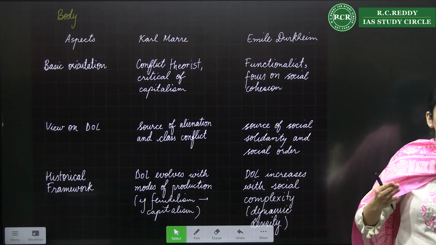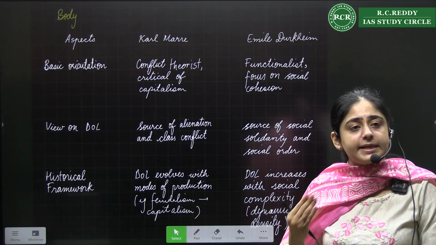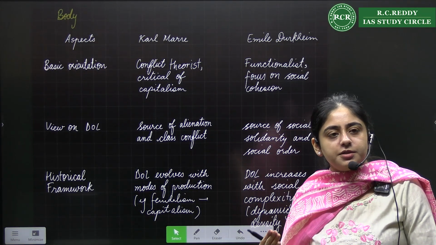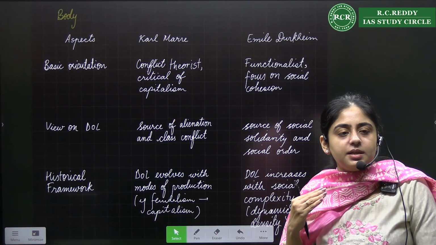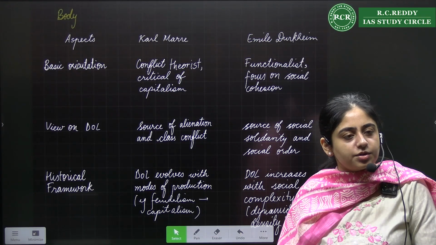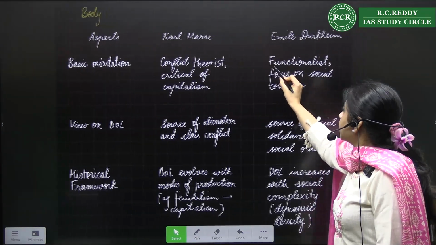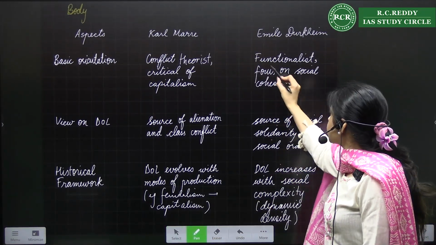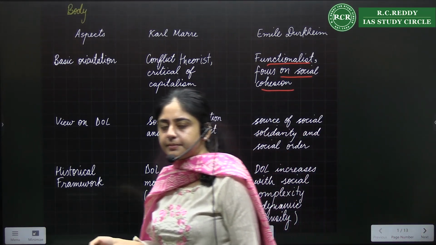So when they're discussing division of labor, what is their point of view? What is their theoretical strand? For Karl Marx, it is from a conflict perspective, right? He will see the inherent contradiction and conflict when he is talking about division of labor. When Durkheim is talking, he will be seeing it from a functionalist perspective, focusing on social cohesion.